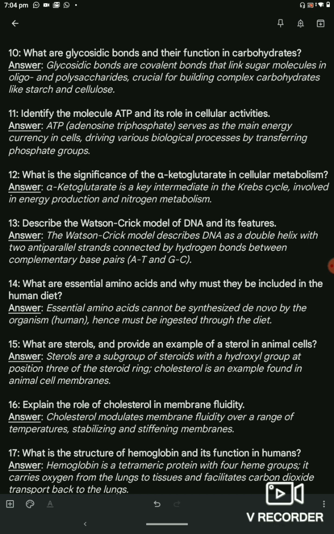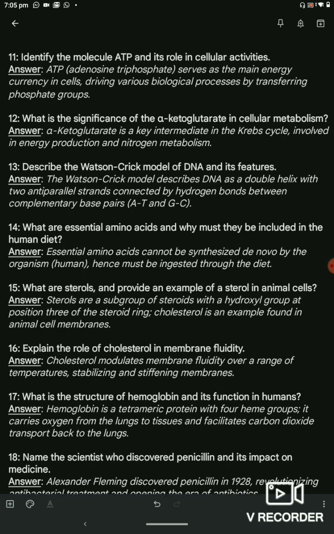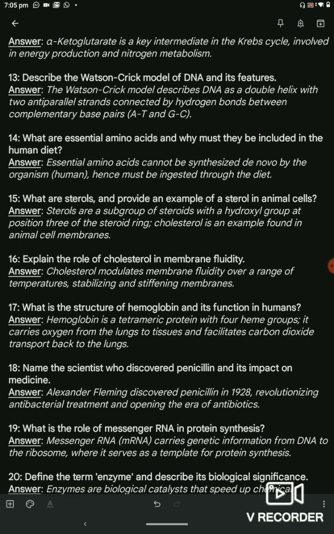Question 14. What are essential amino acids and why must they be included in the human diet? Answer. Essential amino acids cannot be synthesized de novo by the human organism, hence must be ingested through the diet.